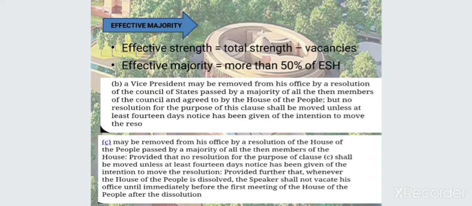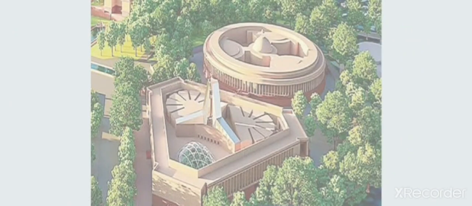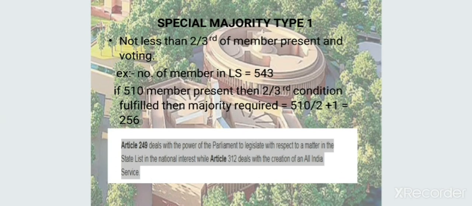Where is the effective majority required? Effective majority is required only at three places: removal of the Vice President, and the Speaker of the Lok Sabha and the Deputy Speaker of the Lok Sabha are also removed through an effective majority. Now, understand the special majority.